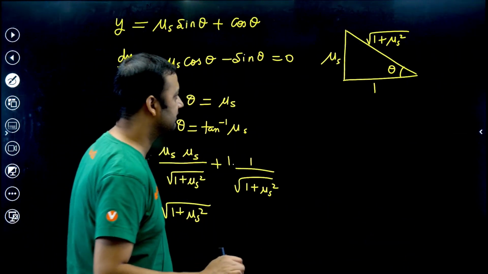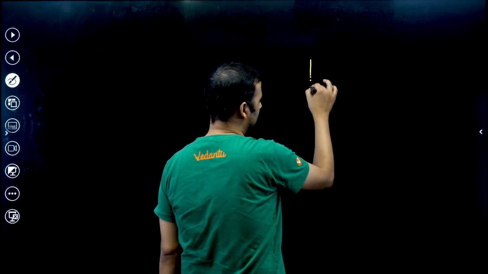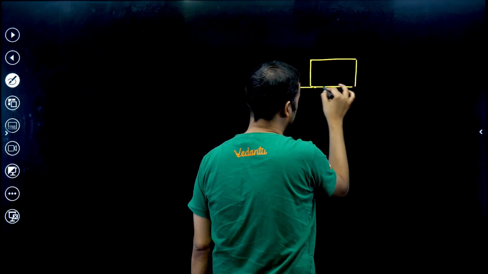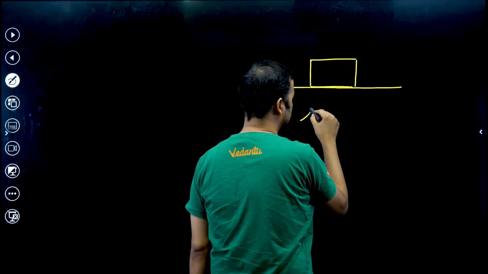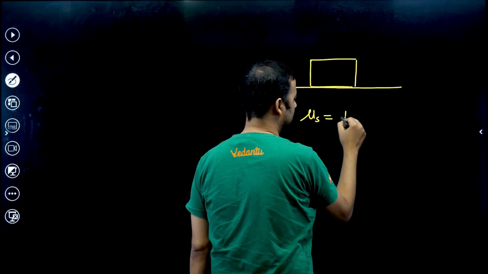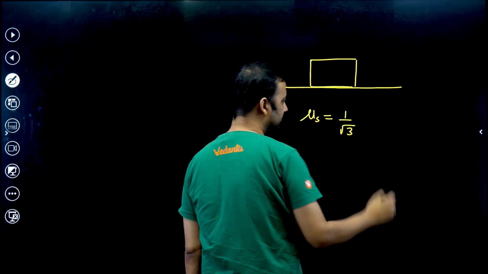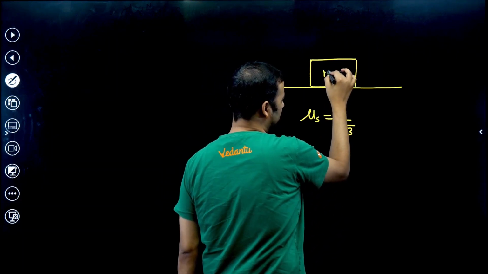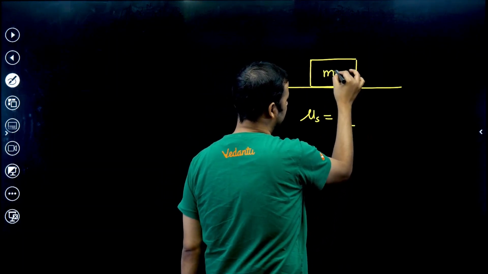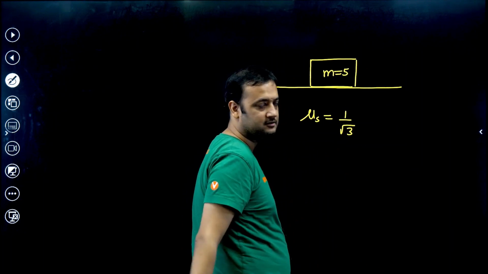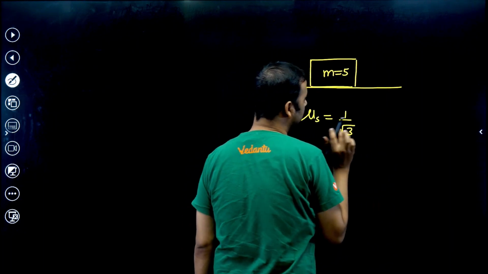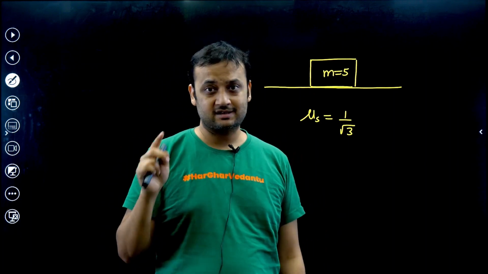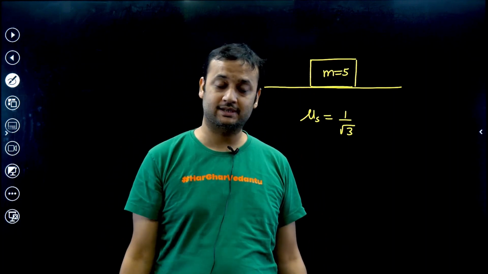Let me explain this result once more. Suppose this is a block. Suppose mu s is equal to 1 by root 3. Suppose this is the value of the coefficient of static friction, and let's say the mass of the block is m, let's say 5 kg. So if you want to move this block by applying minimum force, and it is not said that the force is horizontal, you can choose any angle.